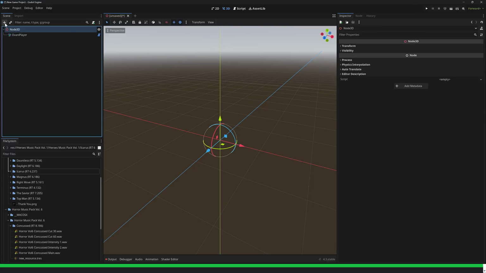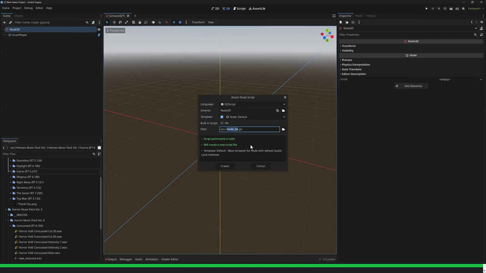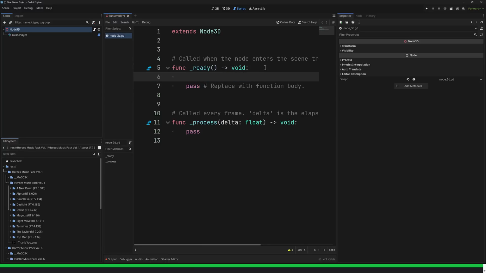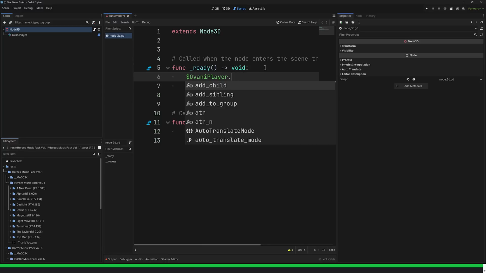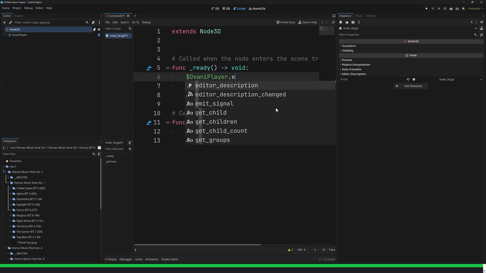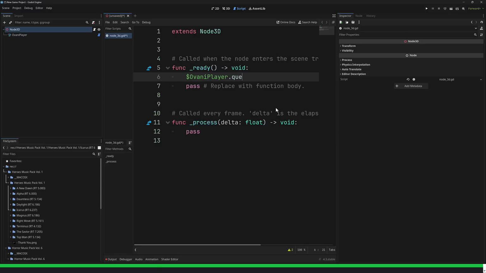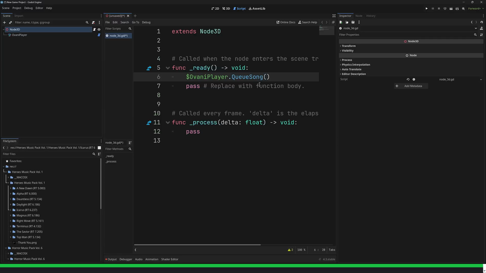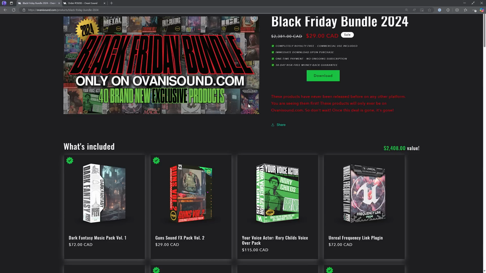By the way, at the same time, I could go here, attach a script in. All right, here is our node. And then what you'll find here, Ovani player, I've got all kinds of functions available there. I also think I have in queued songs, queue song. So if I want to queue a new song into the list, I can add it here. So you've got dynamic song management and all the rest of that stuff too. So the Ovani player does a bit more than what I am showcasing here, but that is, again, why I am a fan of their stuff.